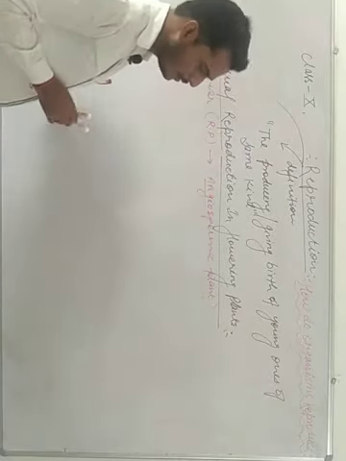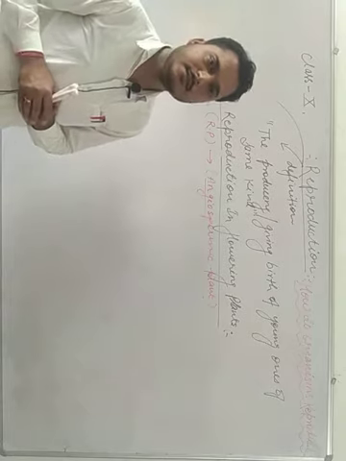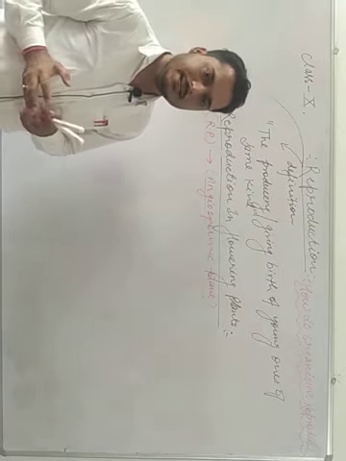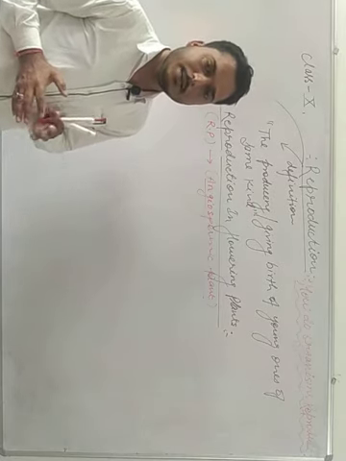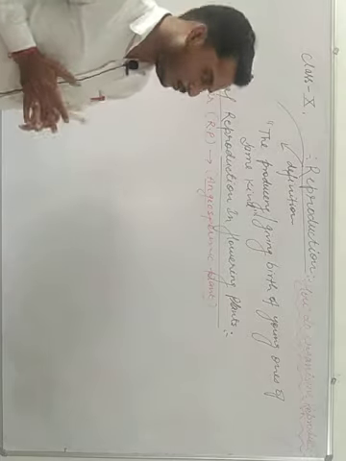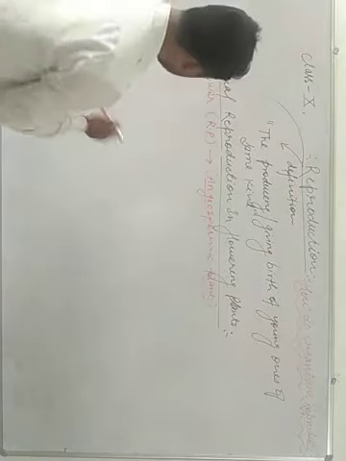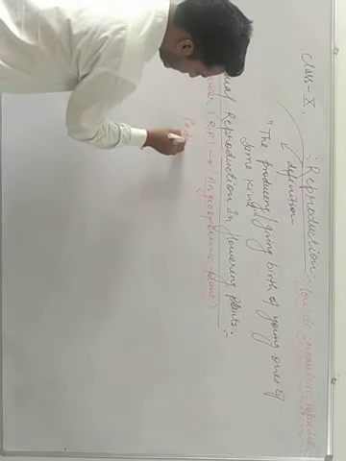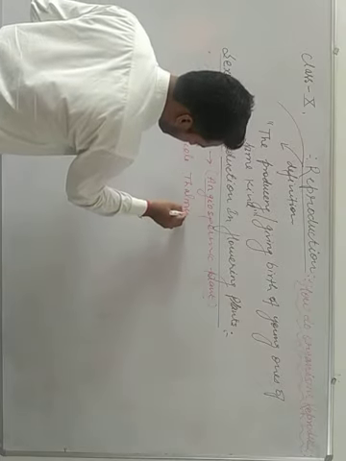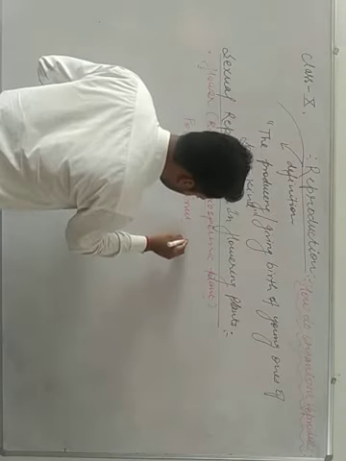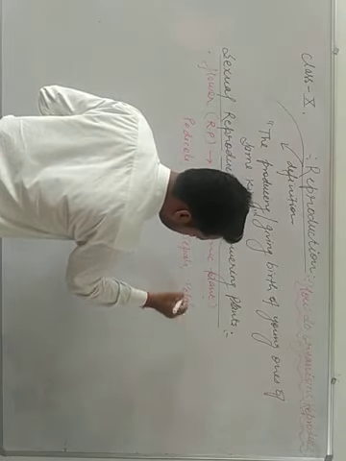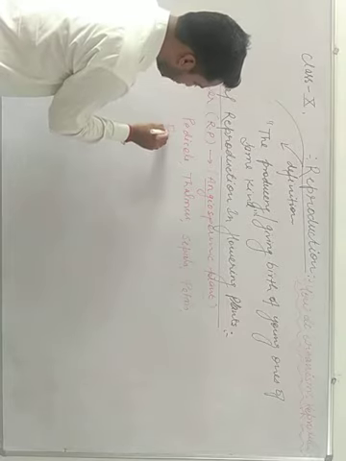We know about the flowers. Flowers contain different parts, like pedicels, thalamus, sepals, petals, female reproductive part and male reproductive part. We will discuss what each is.